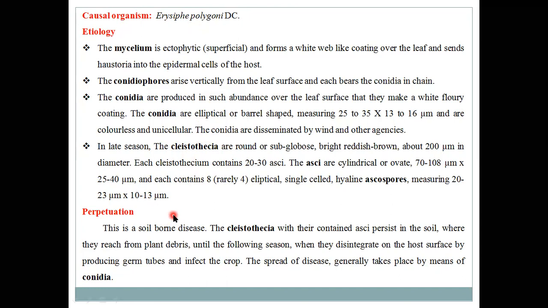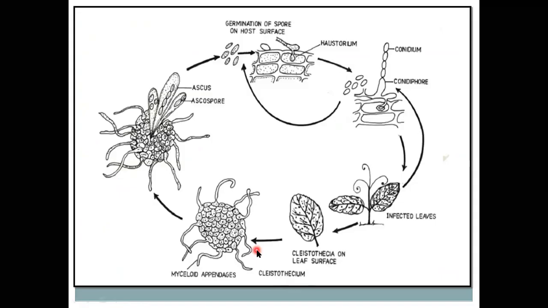Primary infection generally takes place through Clistothecia bodies present in soil, in the infected plant part debris in soils. And the secondary source of infection generally takes place through the conidia by means of wind or air current. So this is the disease cycle of Erysiphe polygoni.